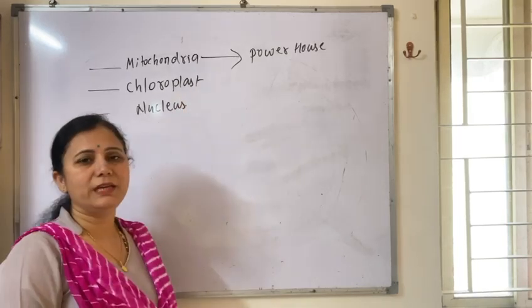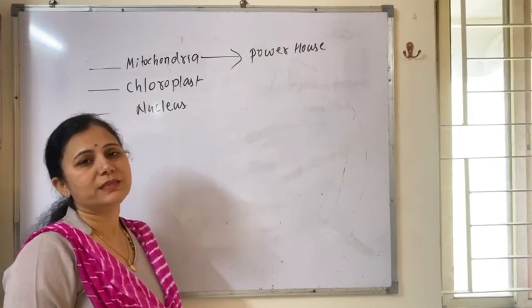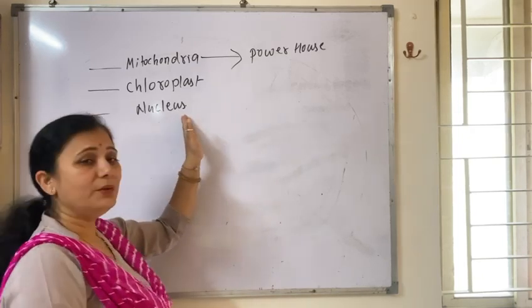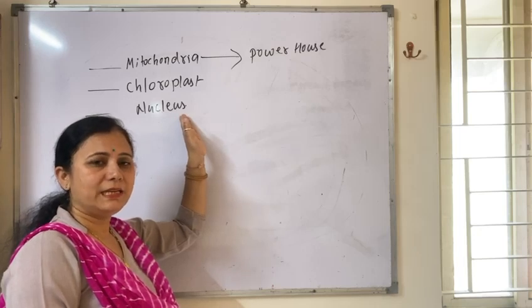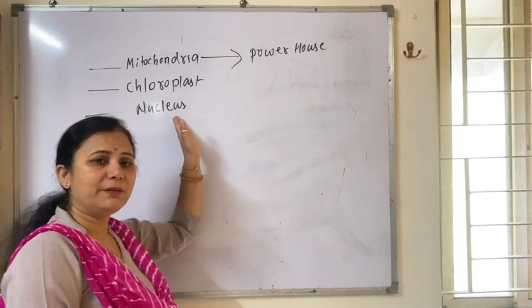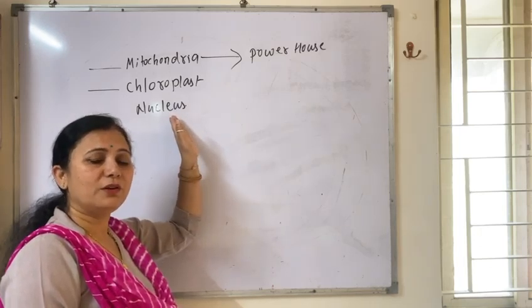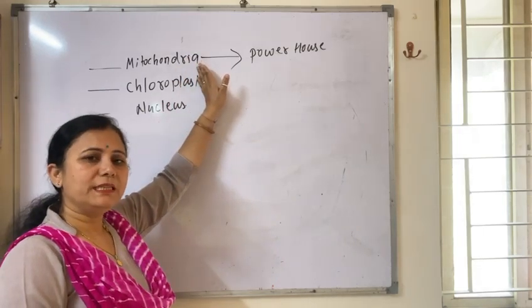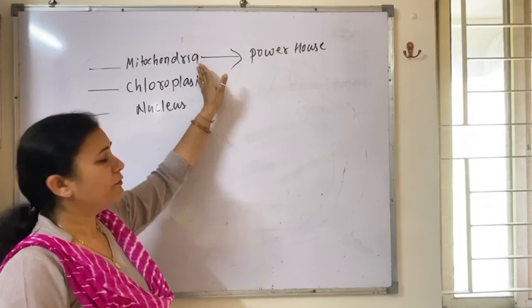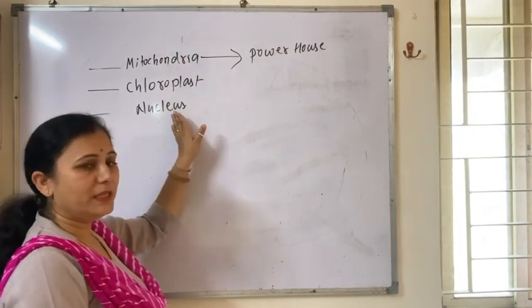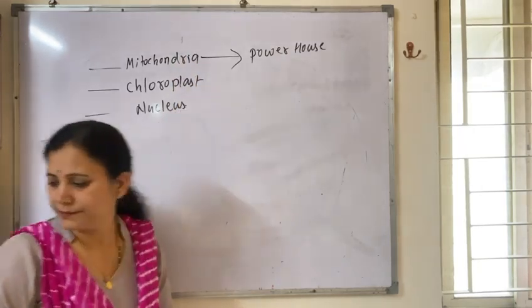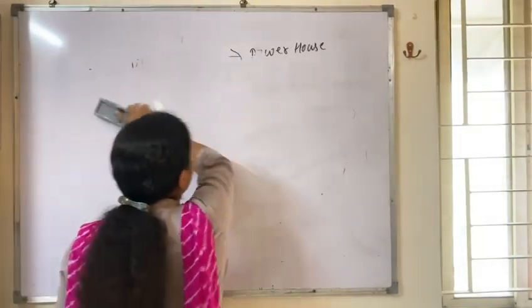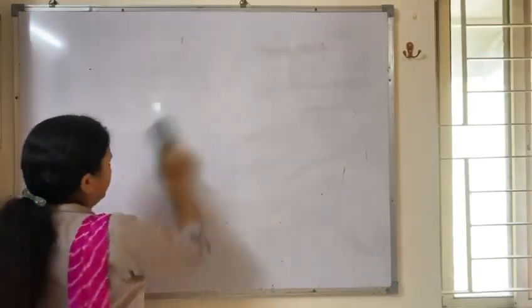Next is nucleus. It is called the brain of the cell. All the activities of the cell are controlled by the nucleus. It contains DNA, it contains genetic material in the form of chromosomes. So in detail we are going to study each and every organelle step by step. First of all, we are going to discuss the mitochondria. First I am going to draw the diagram, then I will explain it.